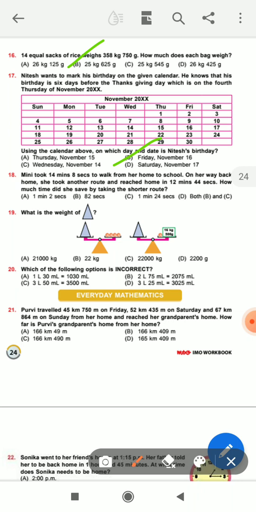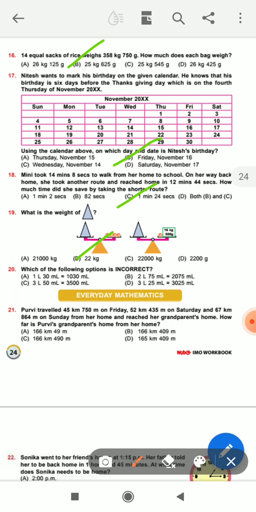So the answer is C, 1 minute 24 seconds. Okay. Next, question number 19. What is the weight of the triangle? The answer is 22 kg. Option B is correct.